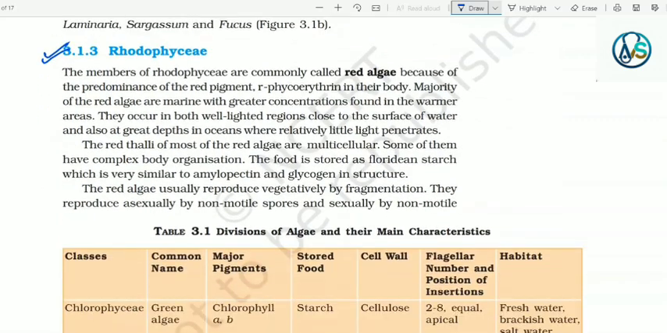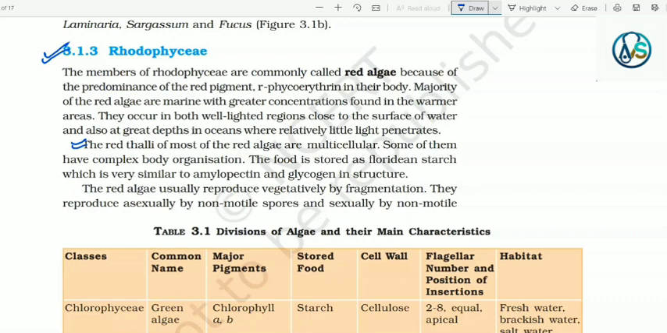3.1.3 Rhodophyceae. The members of Rhodophyceae are commonly called red algae because of the predominance of the red pigment, r-phycoerythrin, in their body. The majority of the red algae are marine with greater concentrations found in the warmer areas. They occur in both well-lighted regions close to the surface of water and also at great depths in oceans where relatively little light penetrates. The red thalli of most of the red algae are multicellular. Some of them have complex body organization.